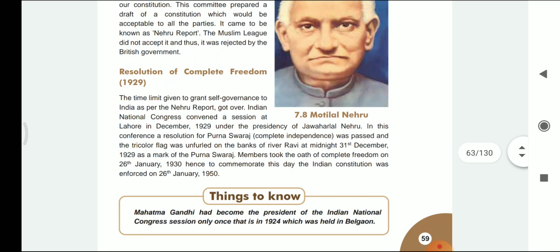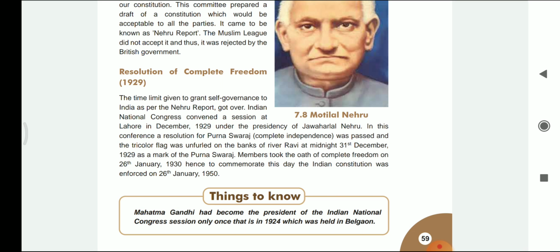Let's see the resolution of complete freedom in 1929. The time limit given to grant self-governance to India as per the Nehru Report got over. The Indian National Congress convened a session at Lahore in December 1929 under the presidency of Jawaharlal Nehru.